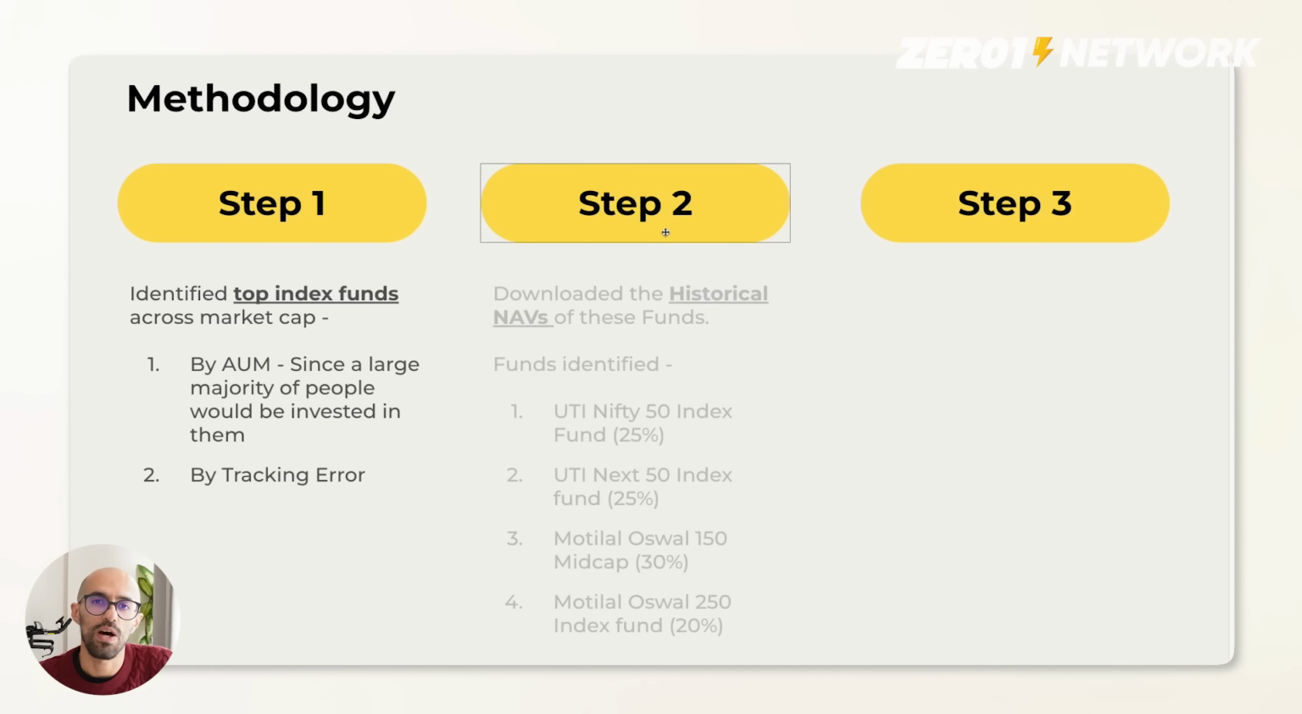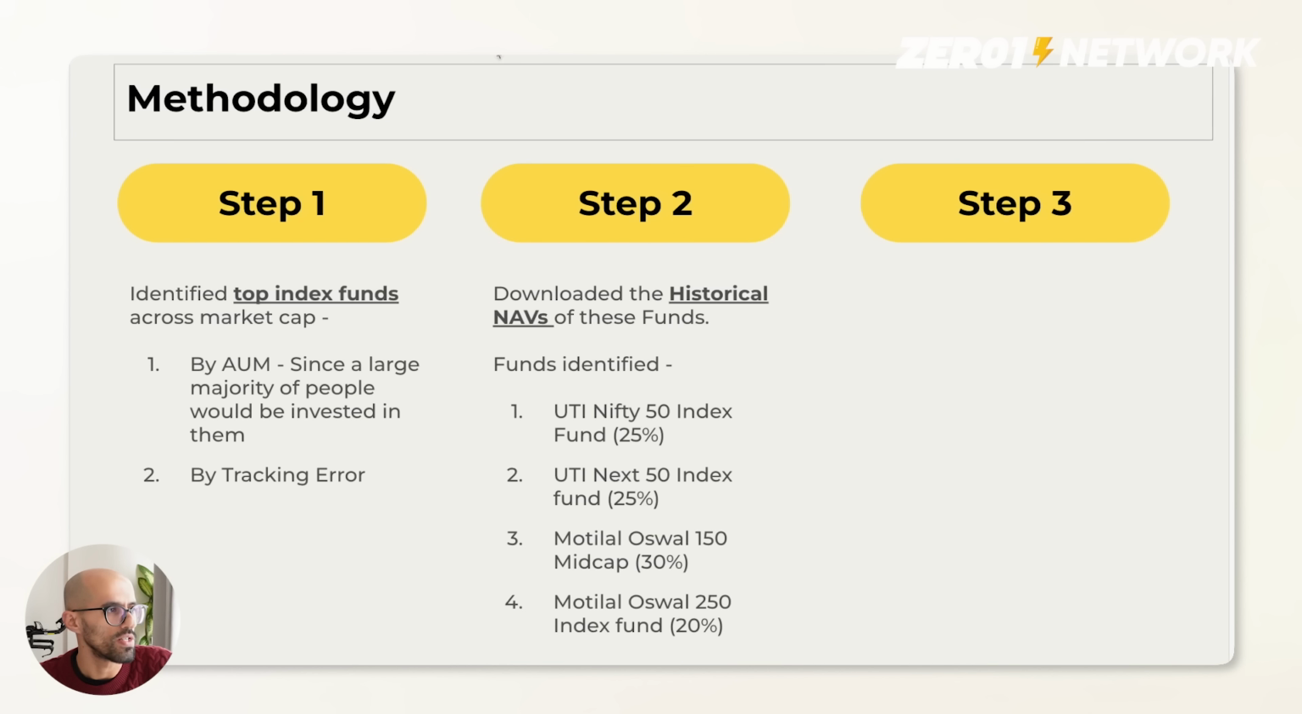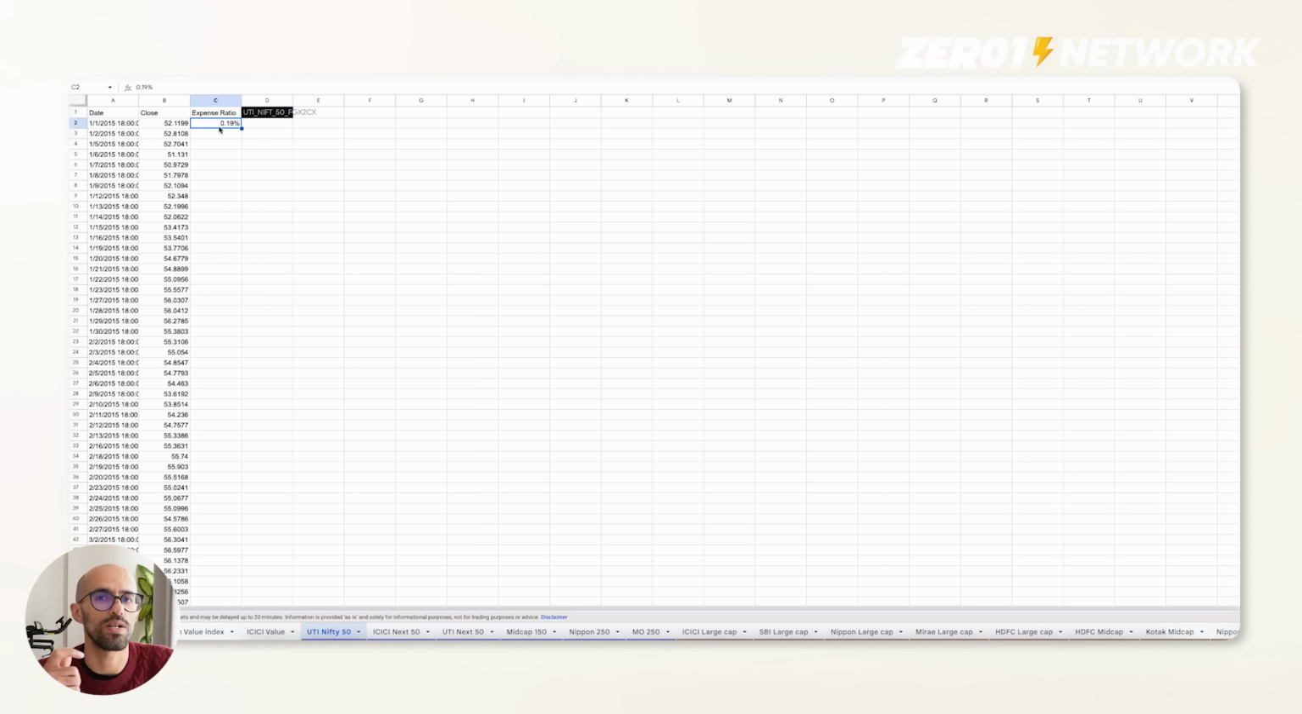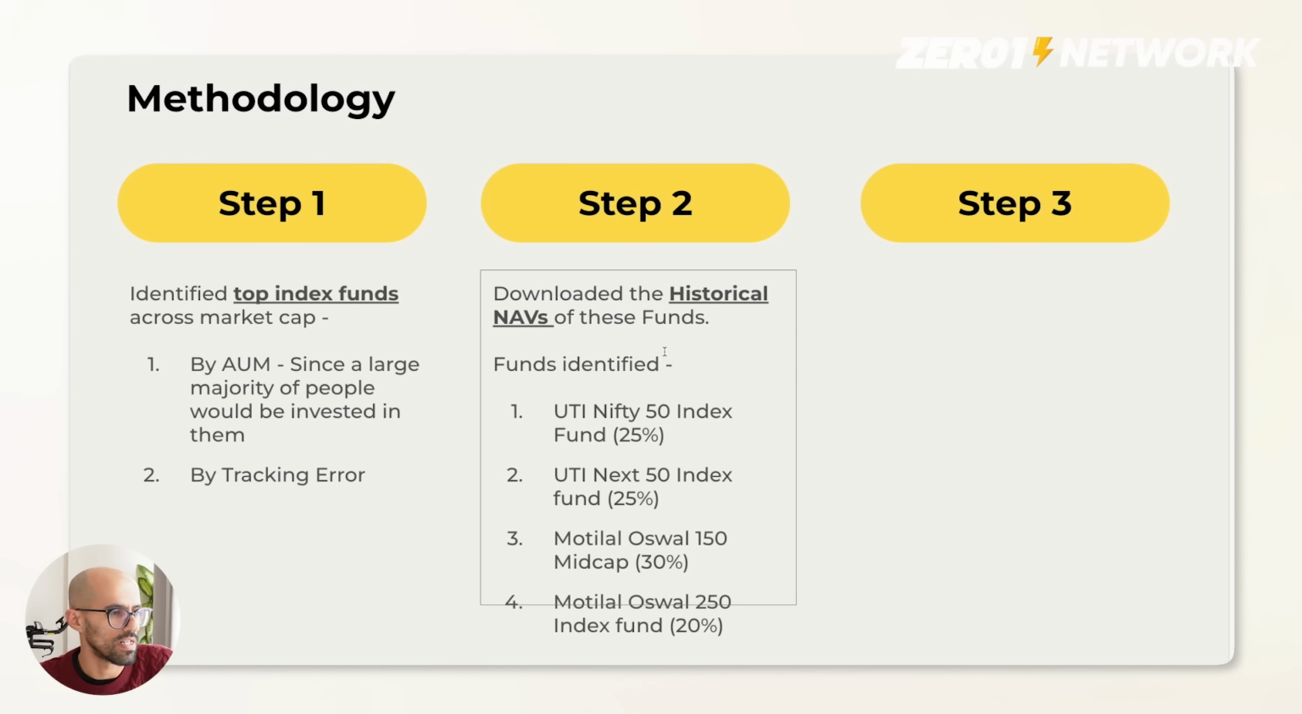Now step two, download the historical NAVs of all of these funds. Here is the sheet where all the historical NAVs are. There are a lot of tabs here. But essentially, for UTI Nifty 50, this is the historical NAV using a Google Finance function. I've also put the expense ratio here. The reason the expense ratio is there is because I wanted these returns to be net of expenses and not before expenses, to give you a better indication of what the returns would be. Similarly, UTI Next 50, Midcap 150, Motilal Oswal 250. So those are our different funds, right?